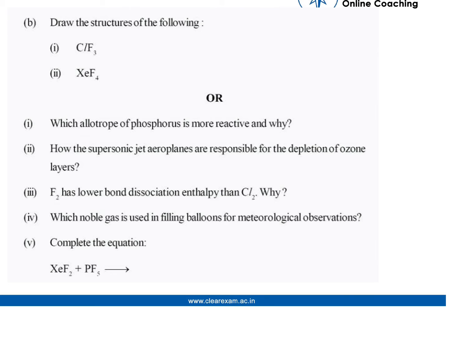And the second part of the question is draw the structure of the following. We have given a choice for the question, which is which allotrope of phosphorus is more reactive and why. How the supersonic jet aeroplanes are responsible for the depletion of ozone layer.